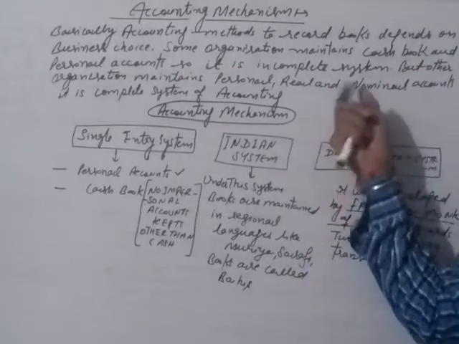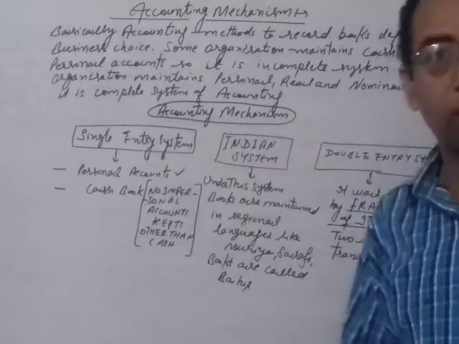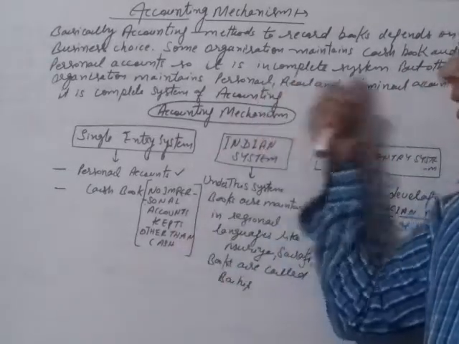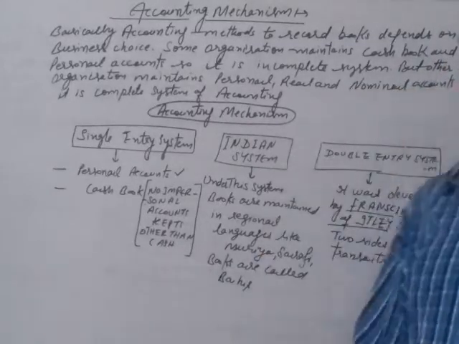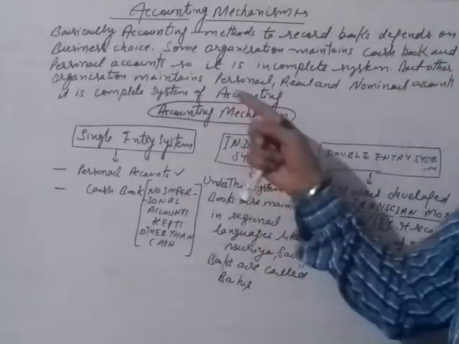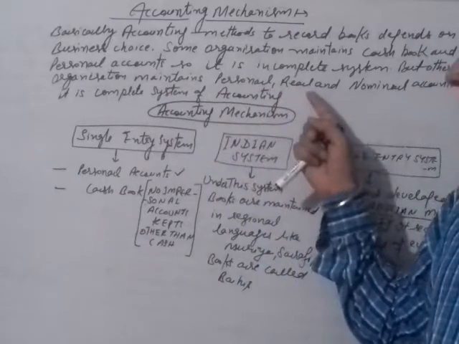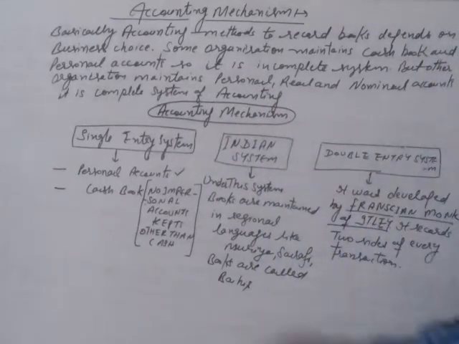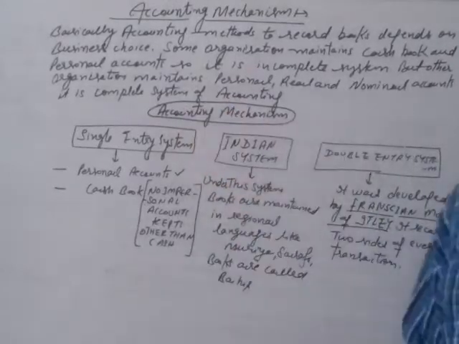So when just cash book and personal accounts are maintained, basically this is the incomplete system of accounting. When any organization maintains personal, real and nominal accounts, then this system is called complete system of accounting.